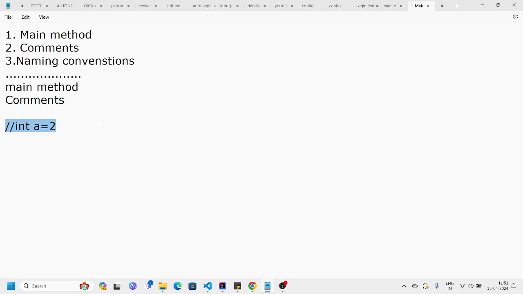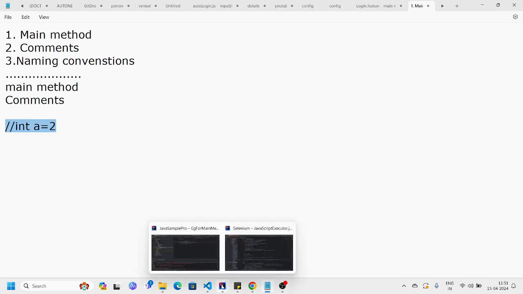In that case, if you provide proper comments, such as what the method is, who is the author, when it was created, what the purpose of that method is, and what the return value of that method is, he can understand very easily on his own, right? So you get more readability and ease of maintenance. In future also, if there is an error in the code, if somebody wants to execute that code, he can easily understand it with the help of comments.